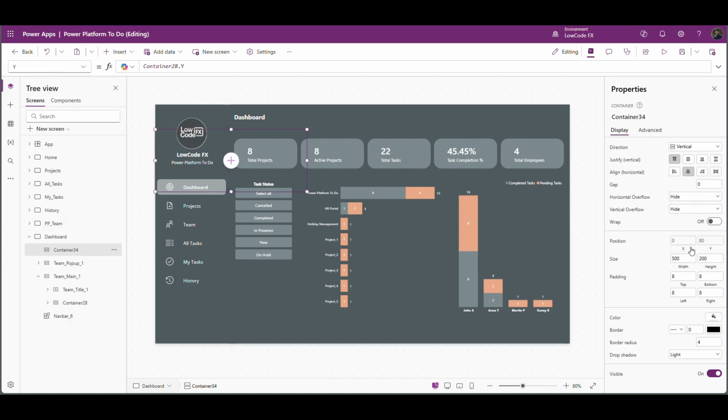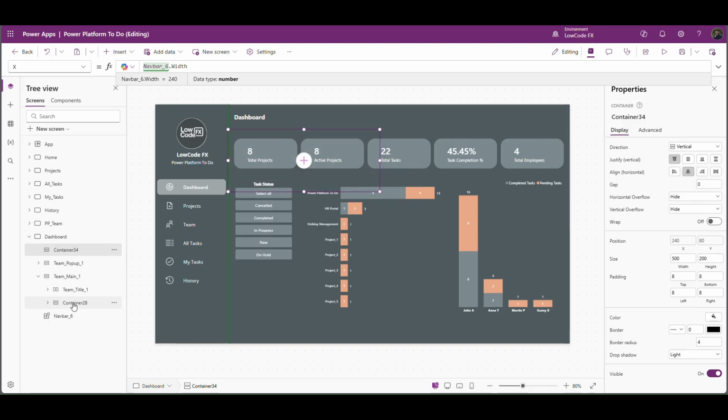So my X property will be navbar 6 dot X. Sorry, not X, width. Yeah, now it's aligned with this container.